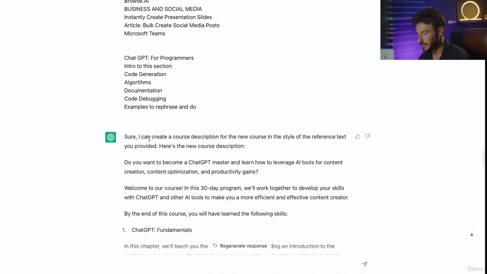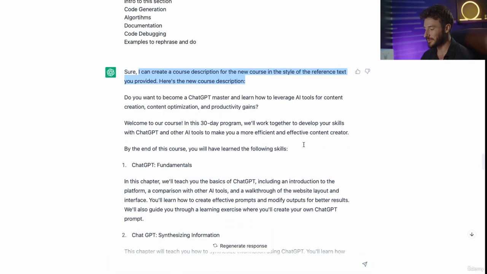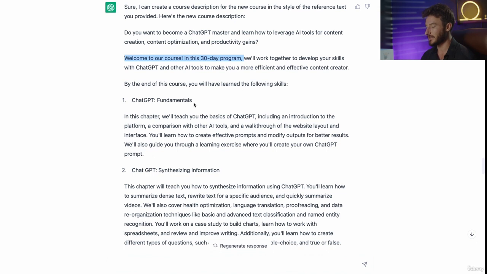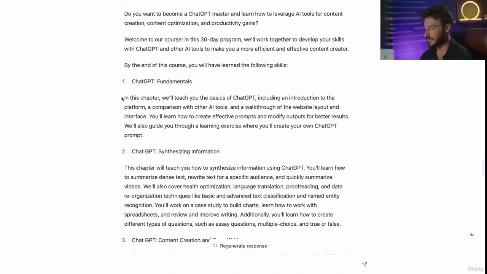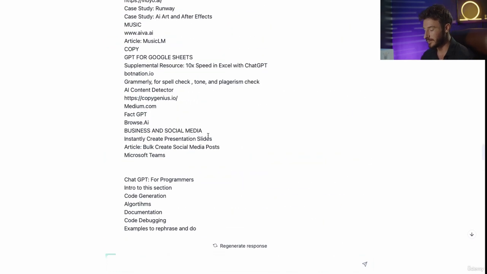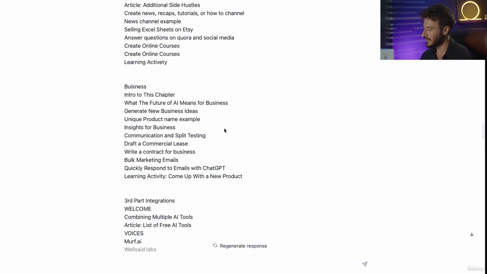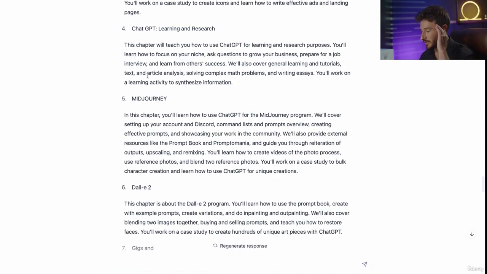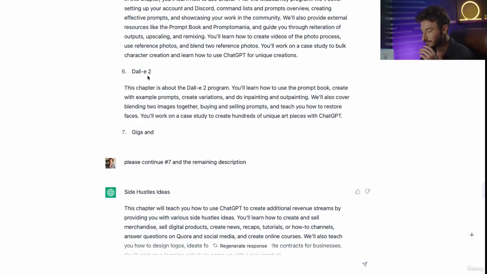What it did was said, sure, I can create a course description for the new course in the style of the reference text that you provided. Here's the description. It went in and kept the same exact outline and actually did a phenomenal job of differentiating the chapter, what's going to be in the chapter, and the overall layout of the exact course, with honestly a not very practical set of base information or priming data. So I was a little bit floored and blown away by this output.